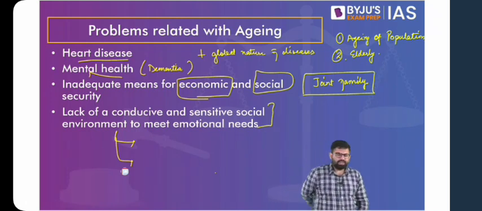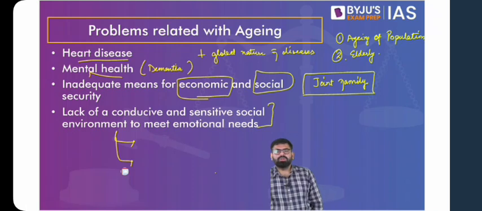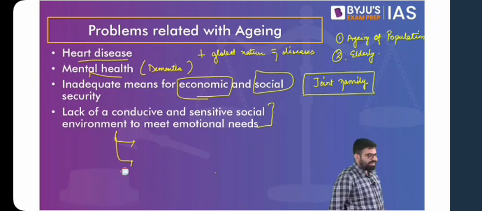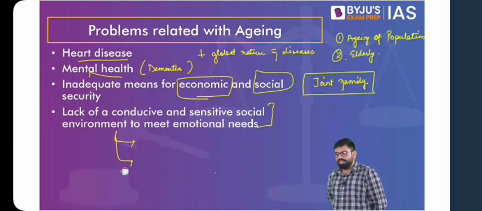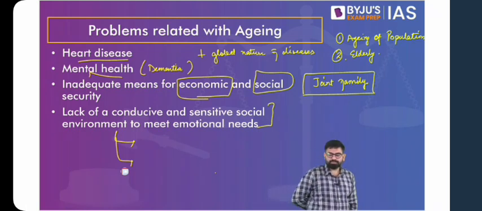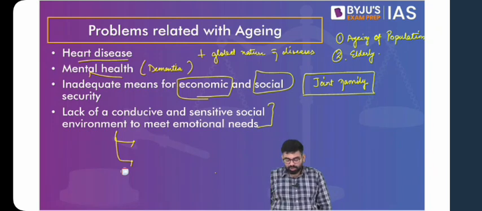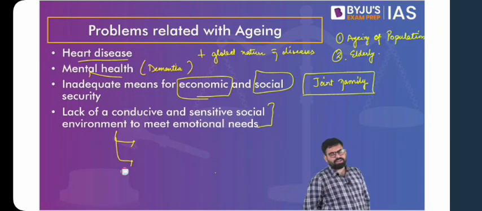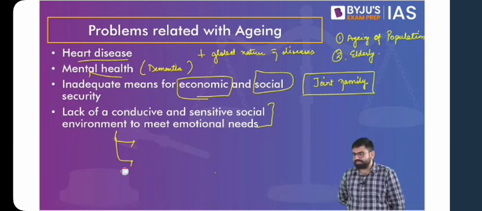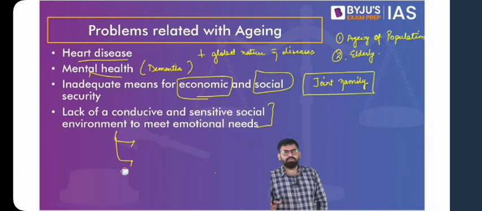So we see that it is not necessarily because of the change of values. If you remember, when we were talking about the joint family system, we also discussed the life cycle of a joint family. In that life cycle, we said that it is not necessarily a function of social values. It is generally based on economic factors. Because of various economic factors, joint families break down. Joint families get nuclearized. People tend to move away for better economic opportunities, thereby breaking down the joint family system.